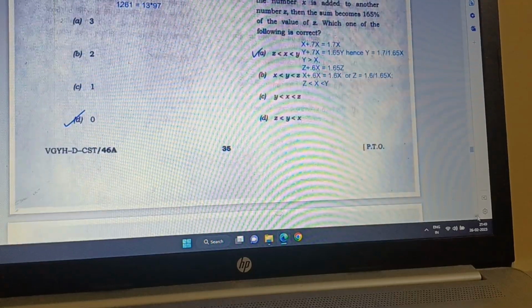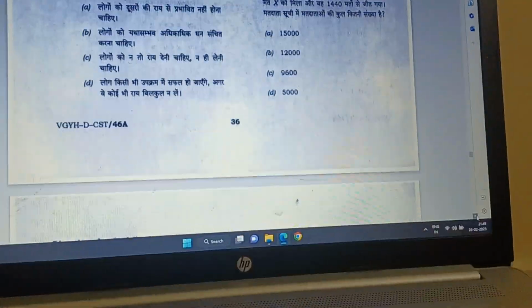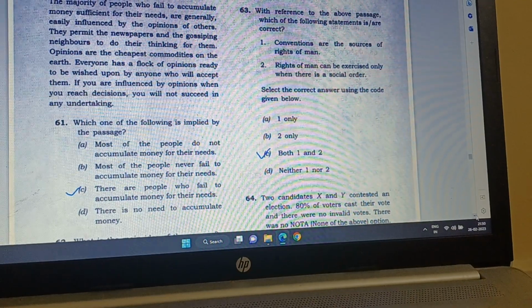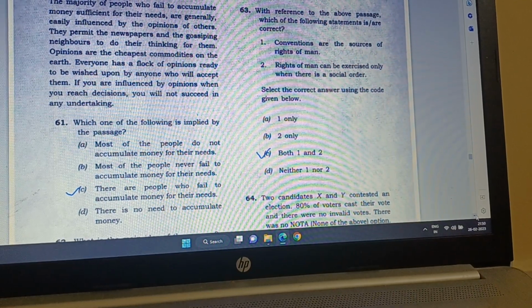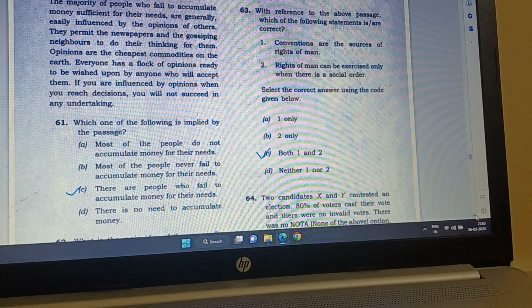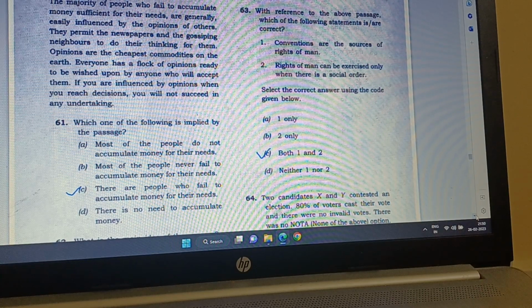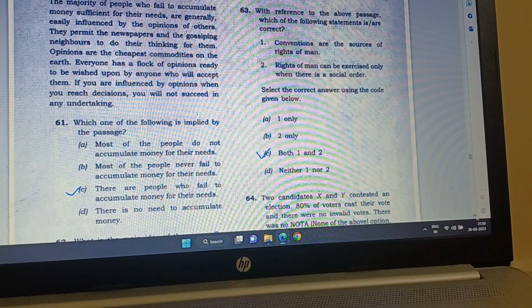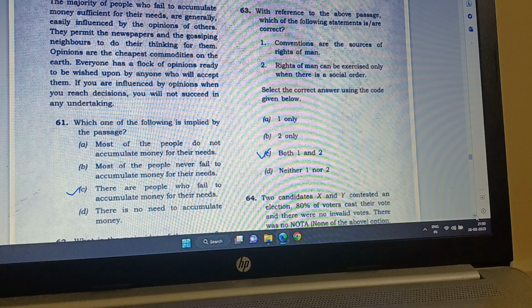Now I go to question number 61, and 61 is again a passage. It says, the majority of people who fail to accumulate money sufficient for their needs are generally easily influenced by the opinions of others. They permit the newspapers and the gossiping neighbors to do their thinking for them.